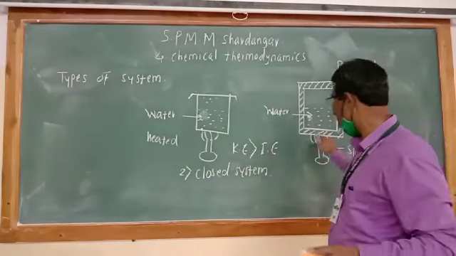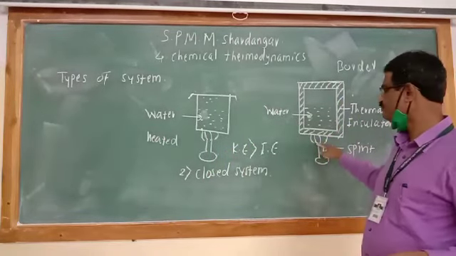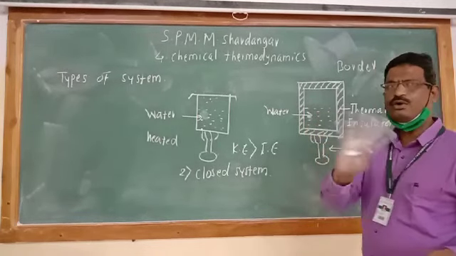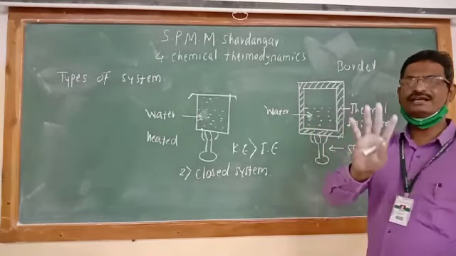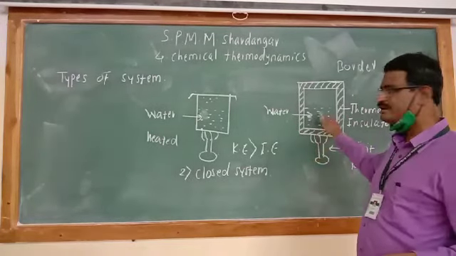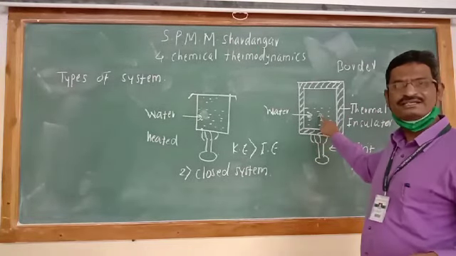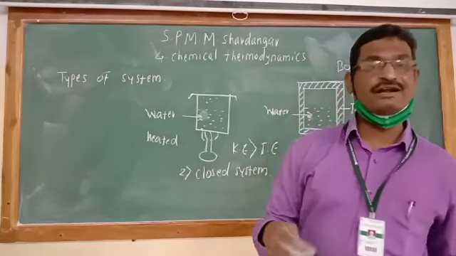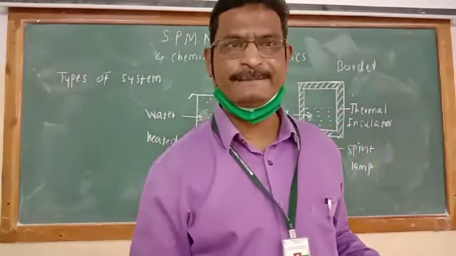And as heating is not possible, can exchange of energy take place between system and surrounding? No. Energy is not exchanged between system and surrounding. As energy is not exchanged, can these water molecules be converted from liquid state to the gaseous state?